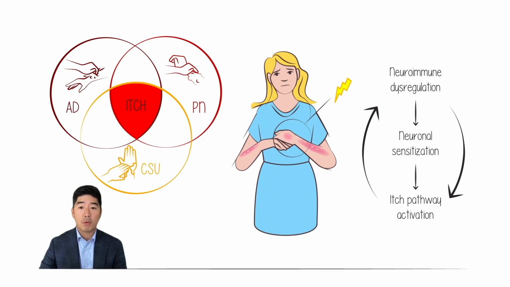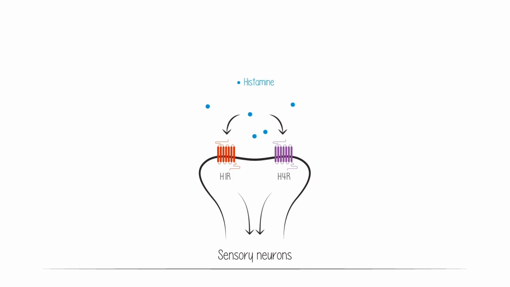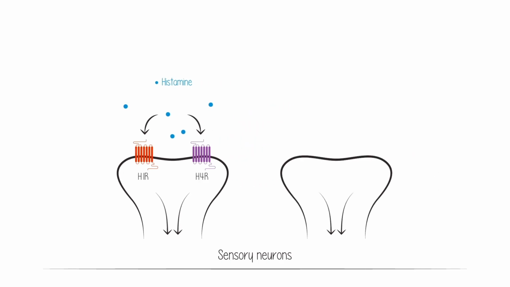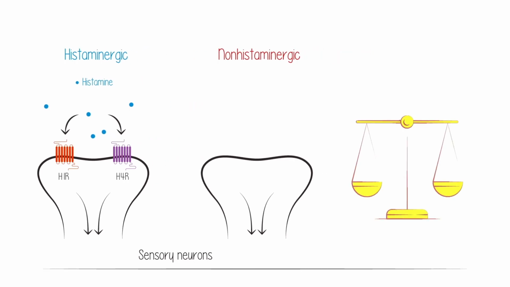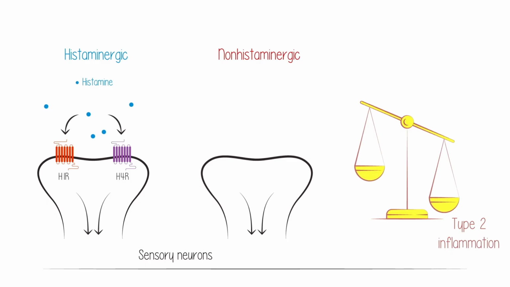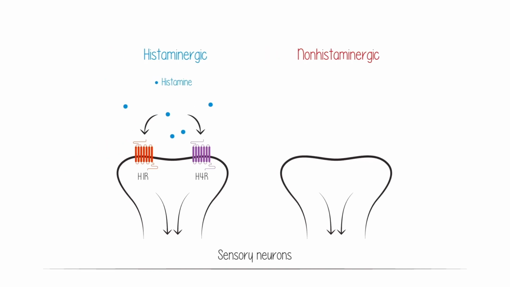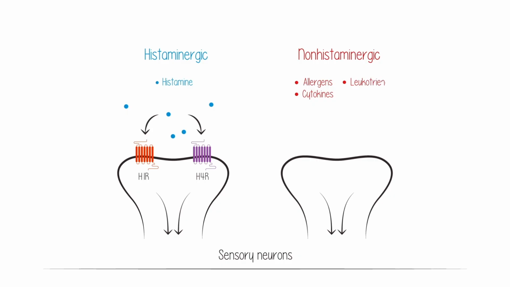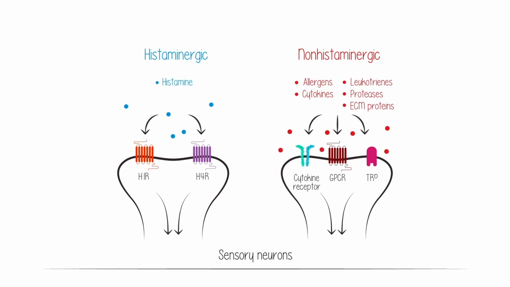To understand this, one must appreciate the molecular and cellular basis of specific neuroimmune interactions. Itch sensation occurs when pruritogens, such as neurotransmitters, for example, histamine, bind to receptors on itch sensory nerves in the skin. Historically, itch sensation has been divided into two major pathways, the histaminergic and non-histaminergic itch pathways. However, this distinction is largely imbalanced. Non-histaminergic itch is responsible for the majority of chronic itch types and can be mediated by a variety of molecules, including allergens, cytokines, leukotrienes, proteases, and extracellular matrix proteins.